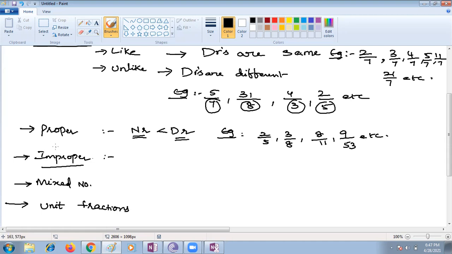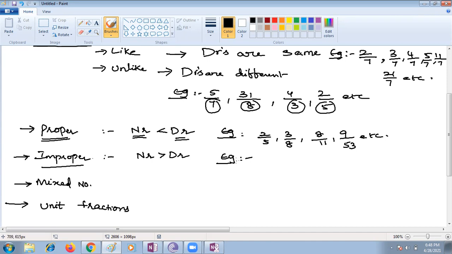You should not say improper fractions are improper; it should be proper fractions. Yes, 4 participants raised a hand. Yes, ma'am, improper fractions are kind of the opposite of proper fractions. The denominator is smaller than the numerator. Very good. Numerator is greater than the denominator. Very good. Wonderful answer. Cyrus, can you give examples?